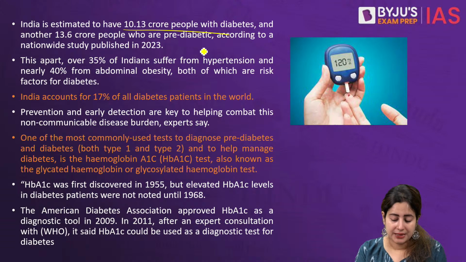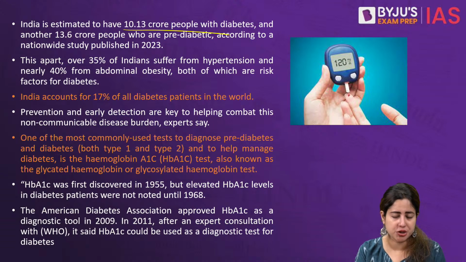Now, clearly, there is type 1 diabetes, which is genetic and hence slightly rare. But today the kind of burden that we are talking about is more of type 2 diabetes, which is not genetic, but develops as a lifestyle disorder.